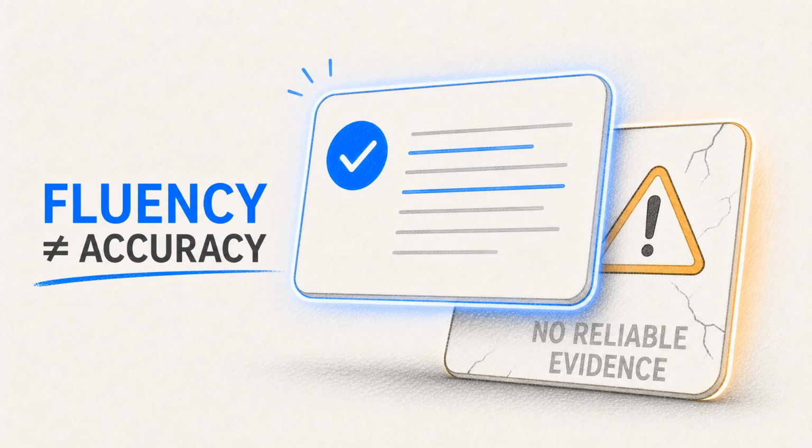A sentence can sound polished and still be false. The model may produce a response that fits the style of an answer without having reliable evidence. Fluency is not the same as accuracy, and confidence in wording is not the same as certainty.